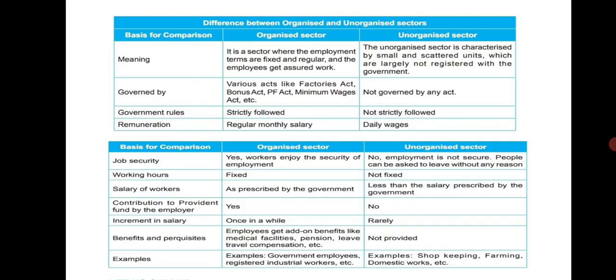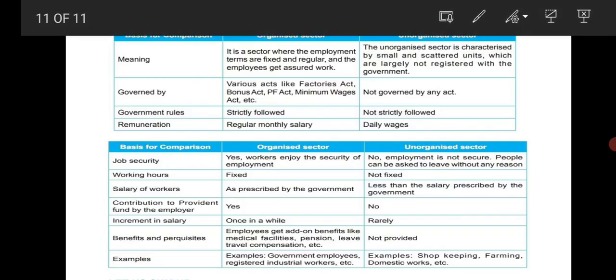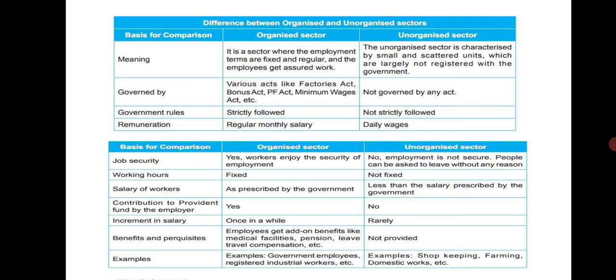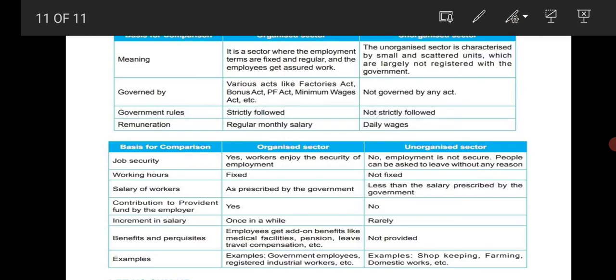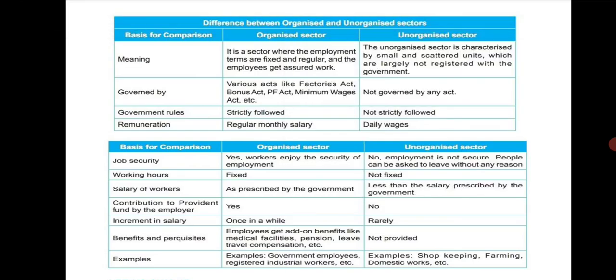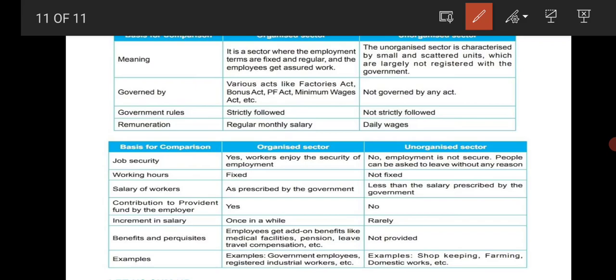Next, this is the last slide in unit 2. So let us discuss the organized sector and the unorganized sector. Organized sector means a sector where the employment terms are fixed and regular, and the employees get assured work.